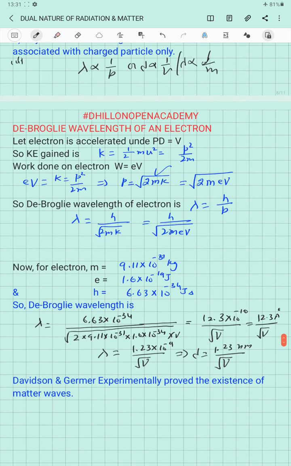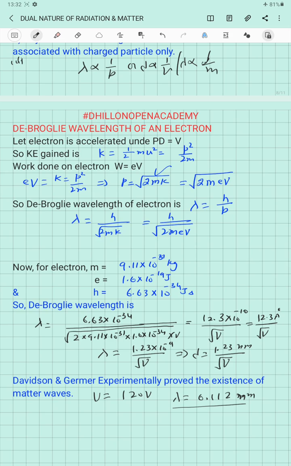Davisson and Germer performed an experiment which proved the existence of the matter waves associated with electrons. If we put the value of the accelerating voltage equal to 120 volt, then the de Broglie wavelength comes out to be 0.112 nanometer. Now this value of the wavelength associated with the electrons is of the same order as the spacing between the atoms inside a crystal.